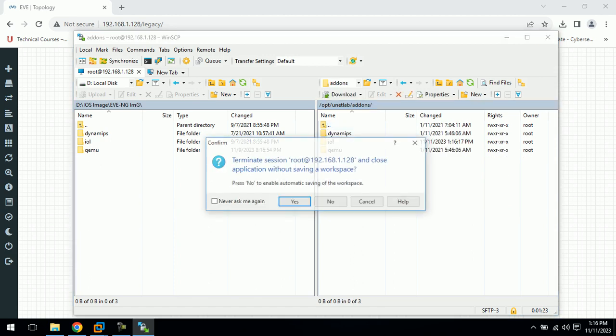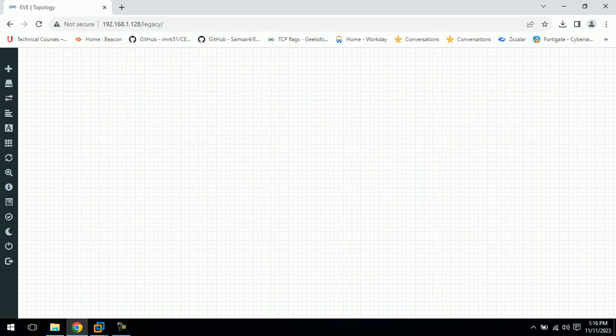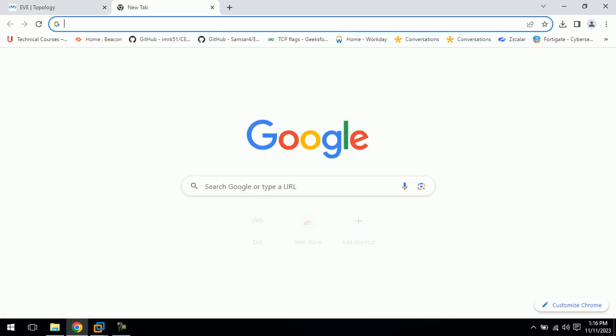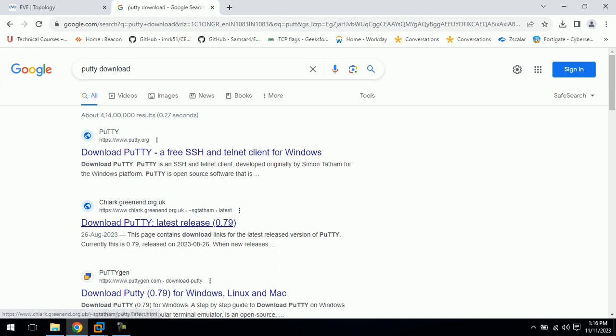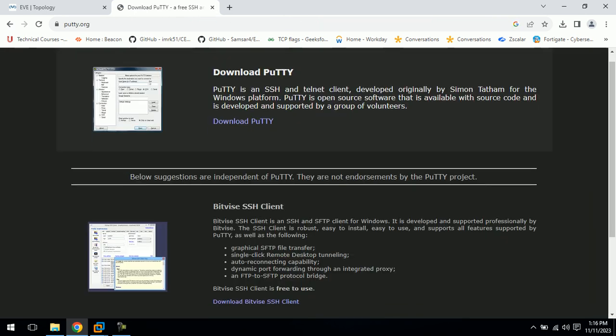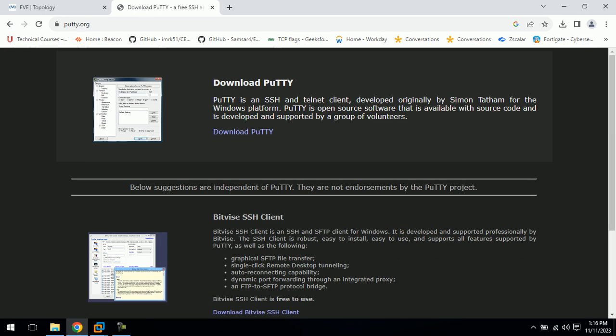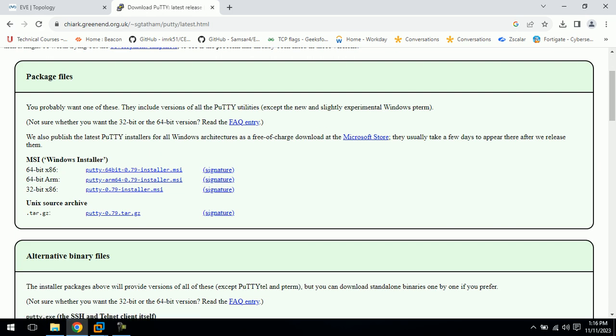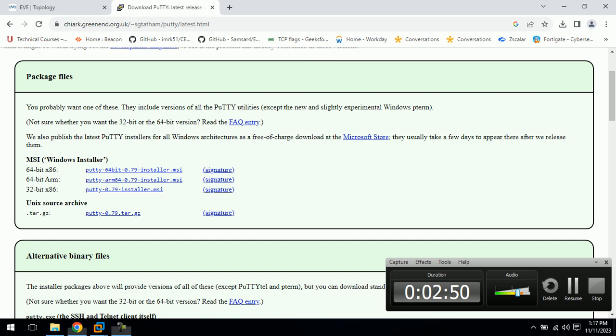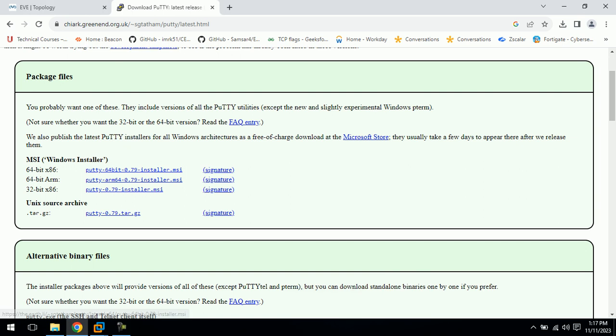Okay, and this one, I need to download PuTTY first. Just wait, download PuTTY. Download the 64-bit PuTTY, this one.